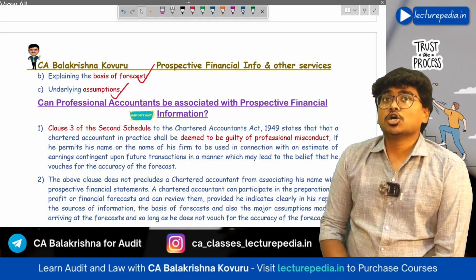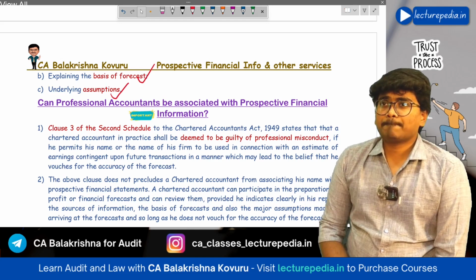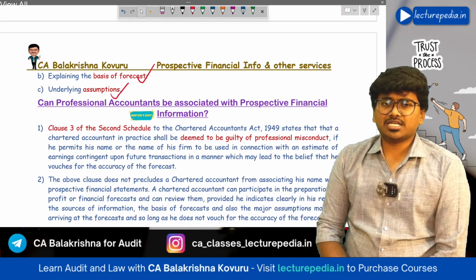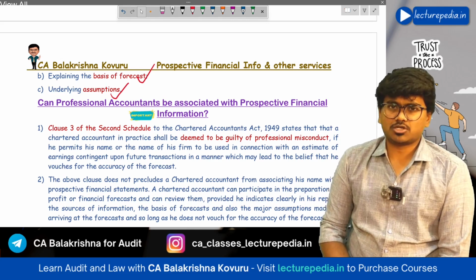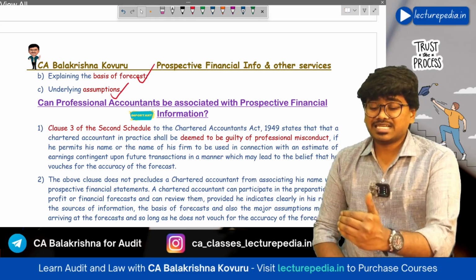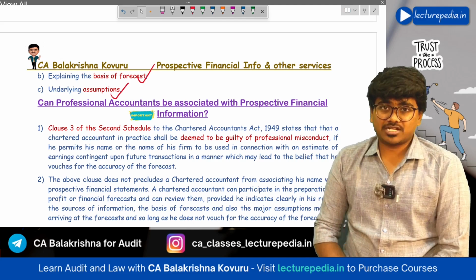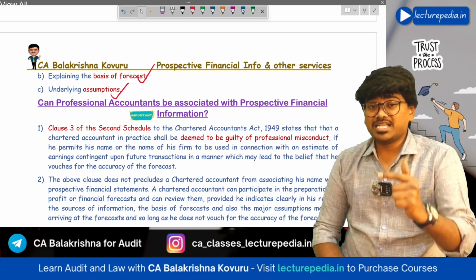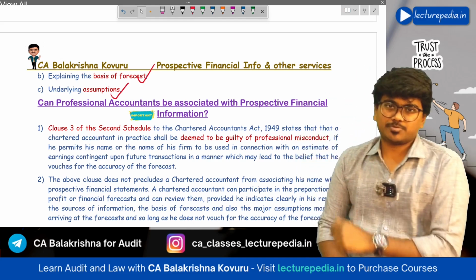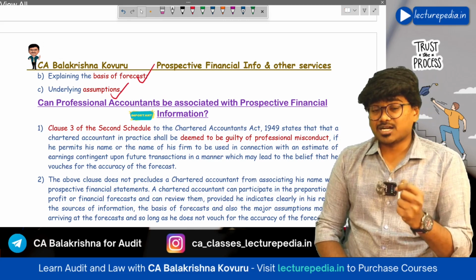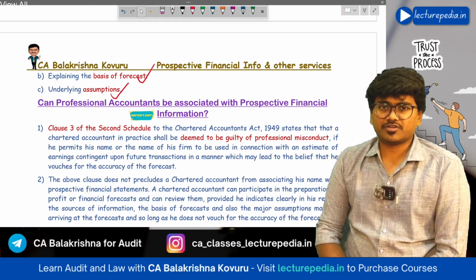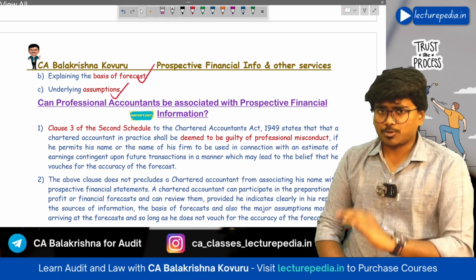As per clause 3 of Part 1 of the Second Schedule to the Chartered Accountants Act, a chartered accountant in practice will be deemed to be guilty of professional misconduct if he allows his name or the name of the firm to be used in respect of prospective financial information which gives a belief to the users that the chartered accountant has vouched for the accuracy of the prospective financial information. But if the chartered accountant doesn't vouch for the accuracy of the financial information present in the prospective financial information, then the chartered accountant can sign that prospective financial information.